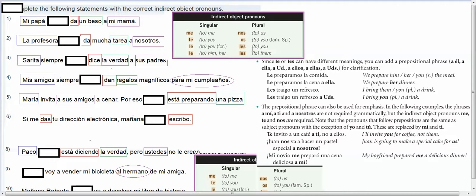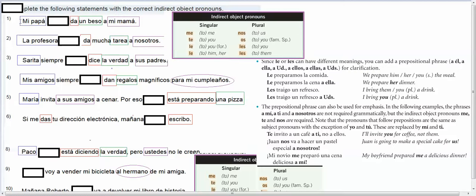In the last video, I explained what indirect object pronouns are, how to identify the indirect object in your sentence, and how to change it to a pronoun and where it should go. So in this one, we're just going to do a little bit of practice.